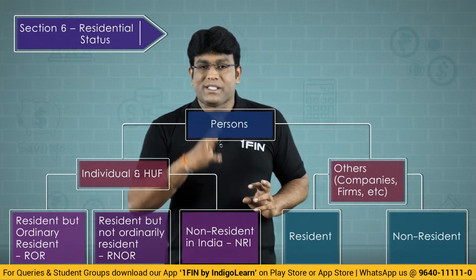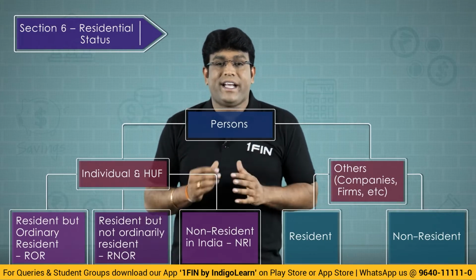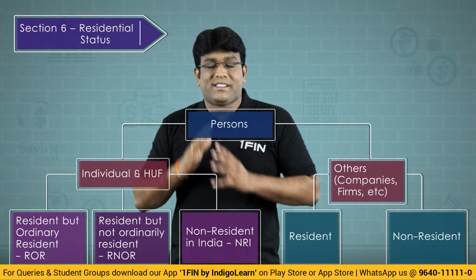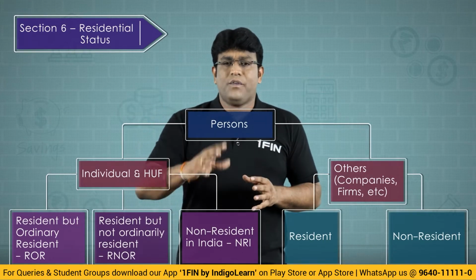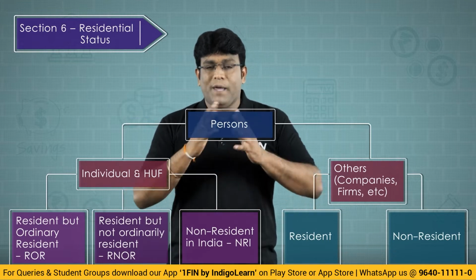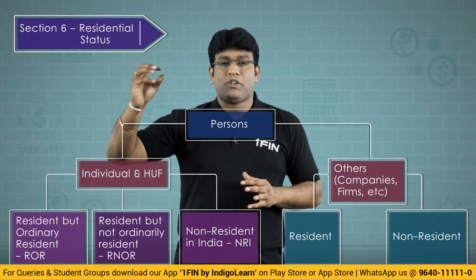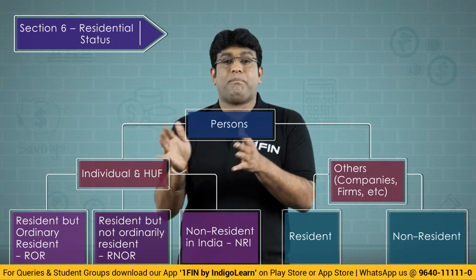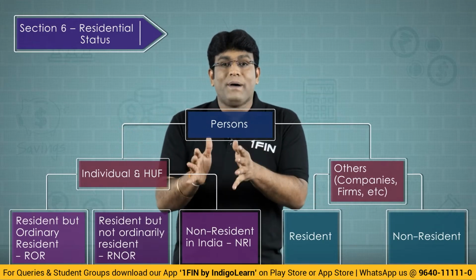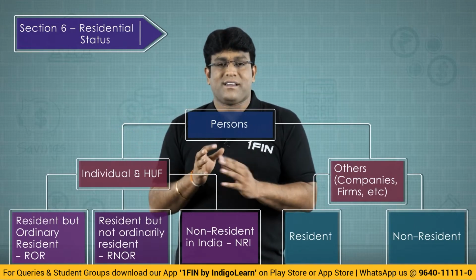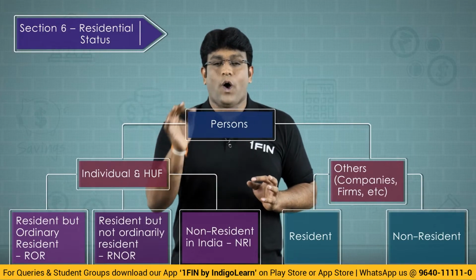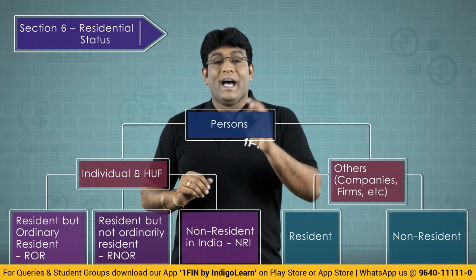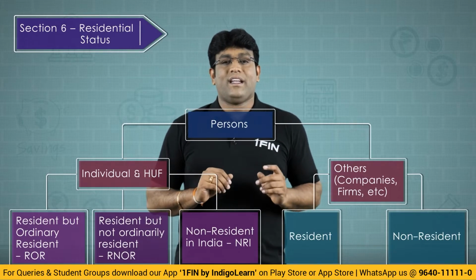Now, when do we call a person as ordinarily resident and not ordinarily resident? We will look at some interesting conditions given in section 6.6, which we will talk in detail. But you have to keep in mind that in case of individual and HUF, we have got three possible residential status, that is ROR, RNOR, NR, that is resident and ordinarily resident, resident but not ordinarily resident.